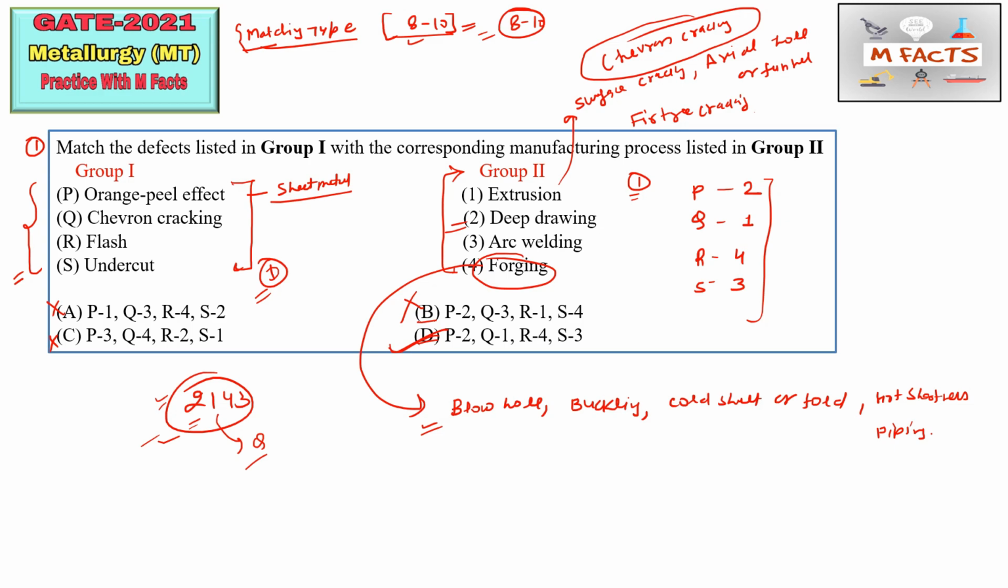We will send it to you. This defect list is very important, and every year you will get matching type questions of 2 marks from these manufacturing defects only. That's why I included this type of question. And you will also be able to do the revision through this video series. So the D option is correct.